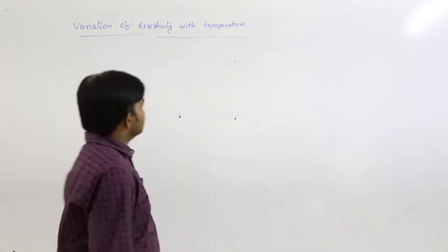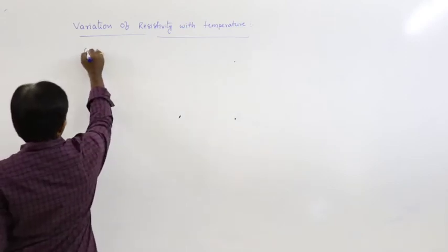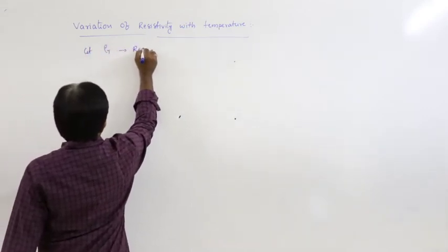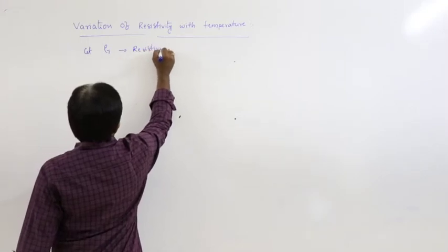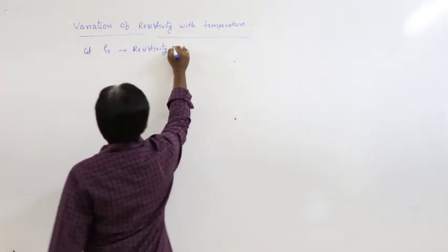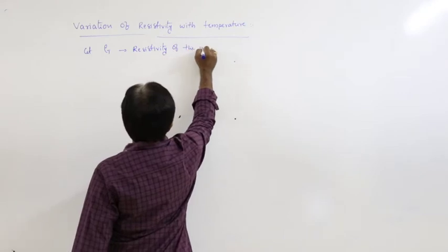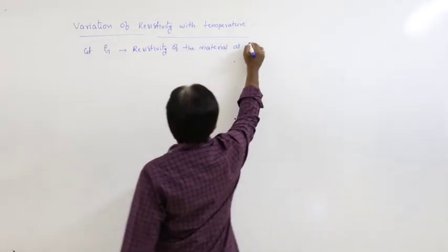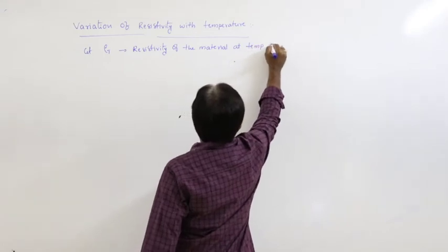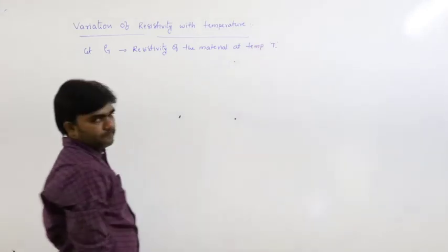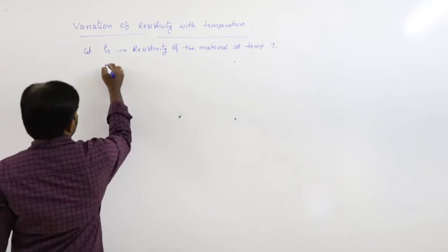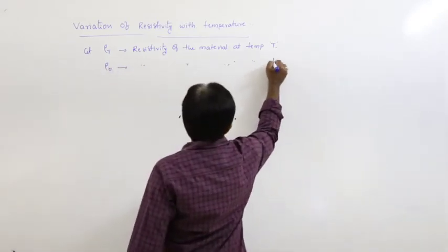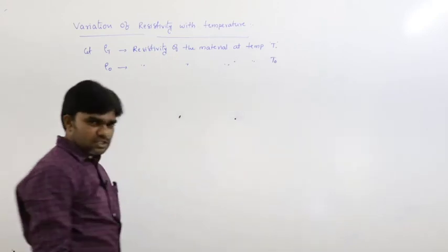Let rho T be the resistivity of the material at temperature T. So rho naught is the resistivity of the material at temperature T naught, the initial temperature.